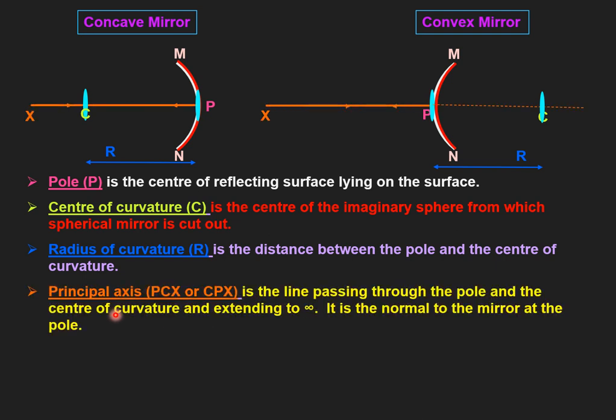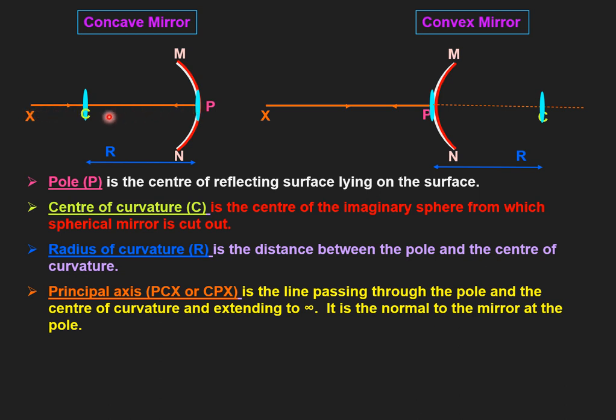Next is principal axis. So we have already discussed 2 points: pole represented by P, center of curvature represented by C, radius of curvature represented by R. So principal axis simply means what? It is the line which is passing through the pole and the center of curvature and extending to infinity. We can extend as per our requirement. So P point here, C point here. So whenever we draw any line which is passing through these 2 points P and C, and we can extend it to infinity, this line is simply known as principal axis.